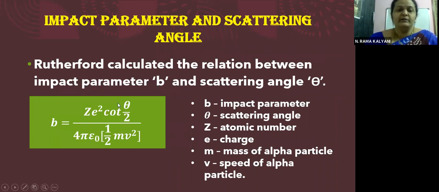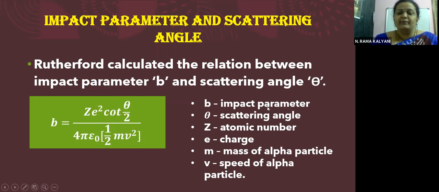Children, this is an important question, children. Impact parameter and the scattering angle. So this was calculated by Rutherford himself. It gives us a relation between the impact parameter and the scattering angle. So here B is given by Ze square cot theta by 2 whole divided by 4 pi epsilon naught half mv square. What is half mv square? Yes, it is the kinetic energy of the alpha particle. Okay, children.